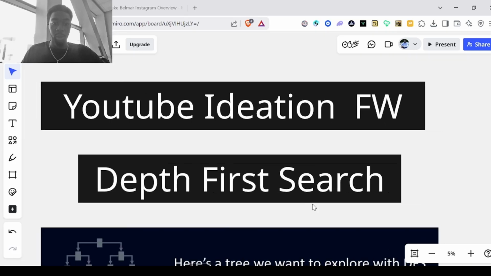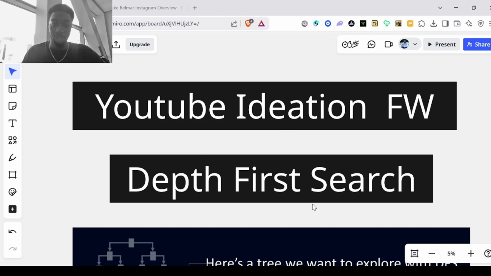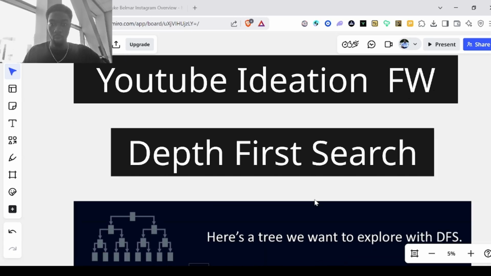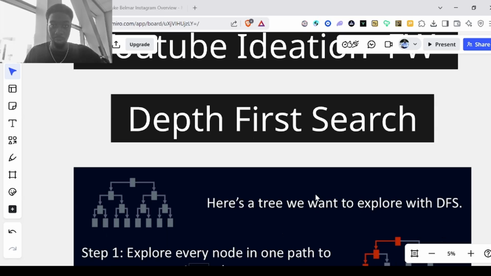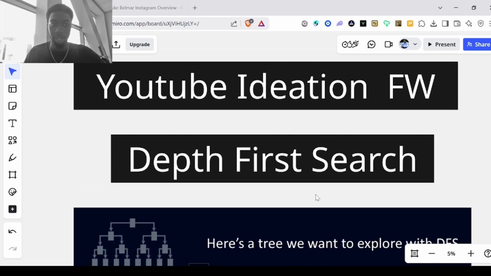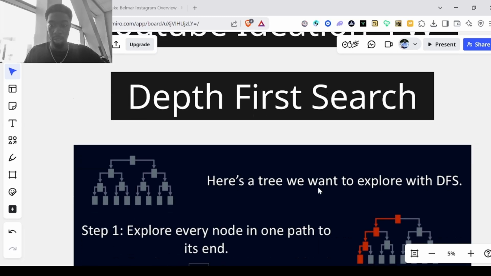So YouTube ideation, what framework are we using? We're using a framework of depth first search, which is basically a certain type of computer algorithm, right, that can be used to perform a certain task to find certain things that a computer is searching for.